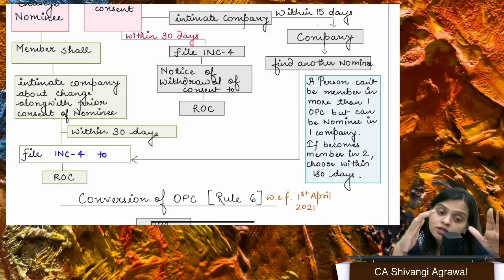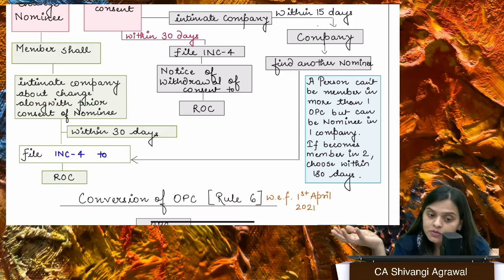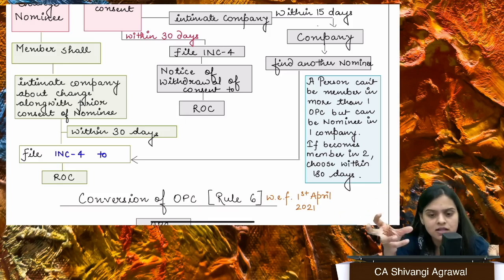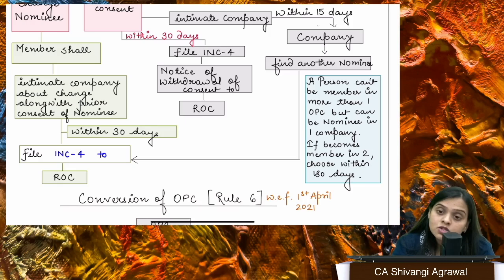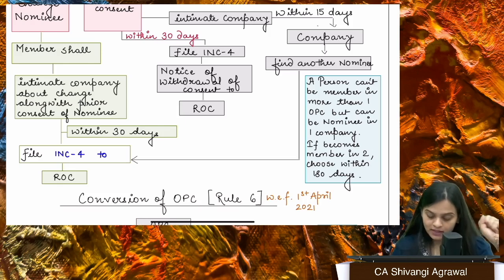There could be a situation that you are replacing the nominee with another person, right? So if there is any such change, we have INC 4, and within 30 days you can do that, right? Then there could be a third situation when the nominee actually becomes the member because of the death of the sole member. So if the nominee becomes the member, he is going to nominate another person within 15 days. So when he becomes the member, he's going to nominate somebody within 15 days. Okay, so that is what actually happens.